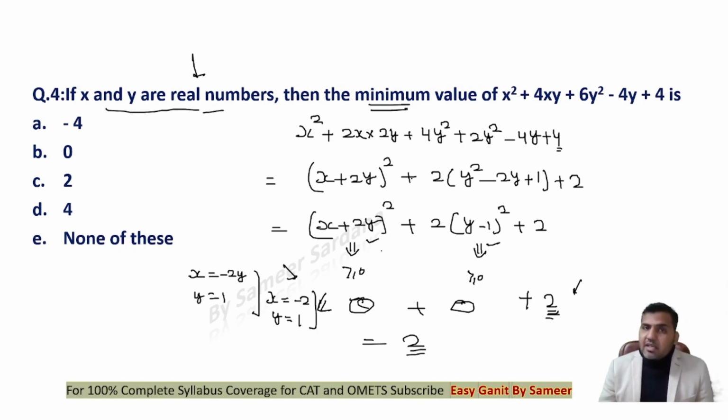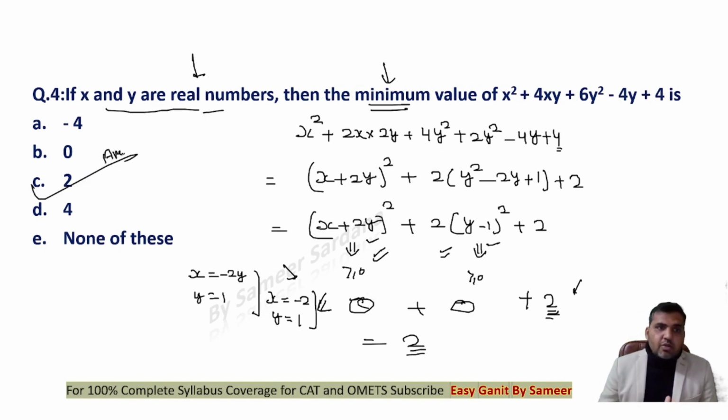Why am I making these brackets equal to 0? Because I'm supposed to find a minimum value, and square of something can never be negative. The least value of square of something is always 0, right? So the minimum value of this whole expression will be equal to 2, guys, right? C would be the correct answer to the question, right?